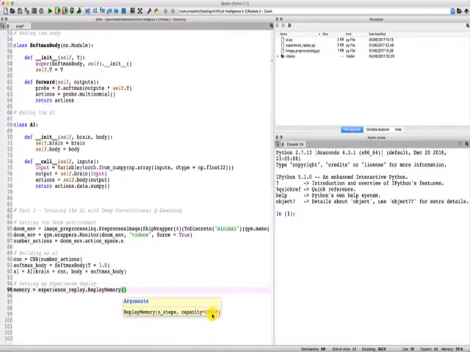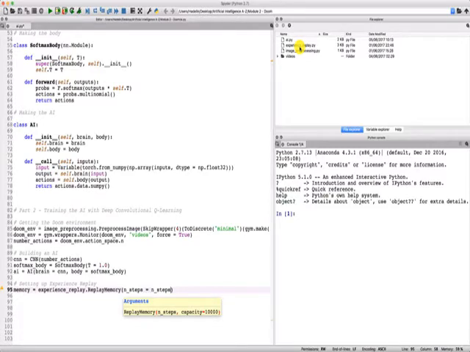The first one is n steps, and that will be equal to, well, for now, let's say n steps. We will specify what n step is right after that. It will actually be an object of the other class of this experience replay file, which is the n step progress class, and that allows to make the AI progress during 10 steps. And remember, during the 10 steps, we will sum the rewards on the 10 steps to get the cumulative rewards over 10 steps. And that is exactly eligibility trace.